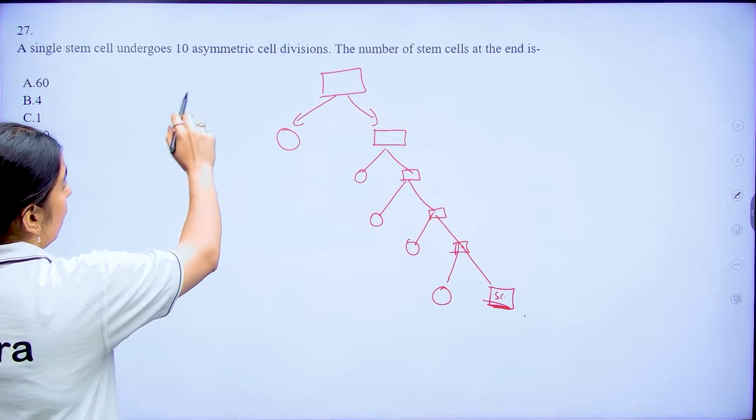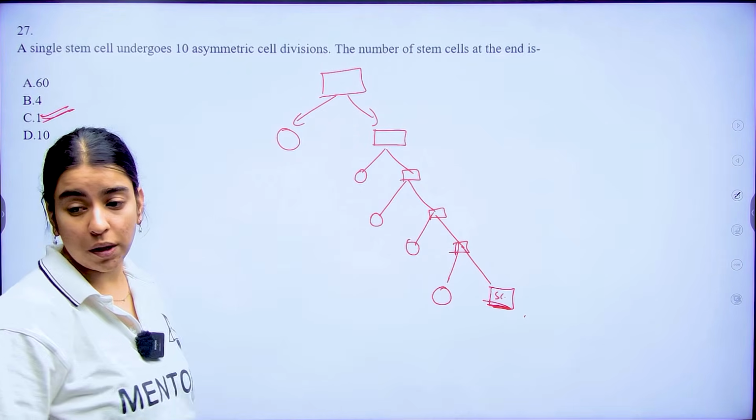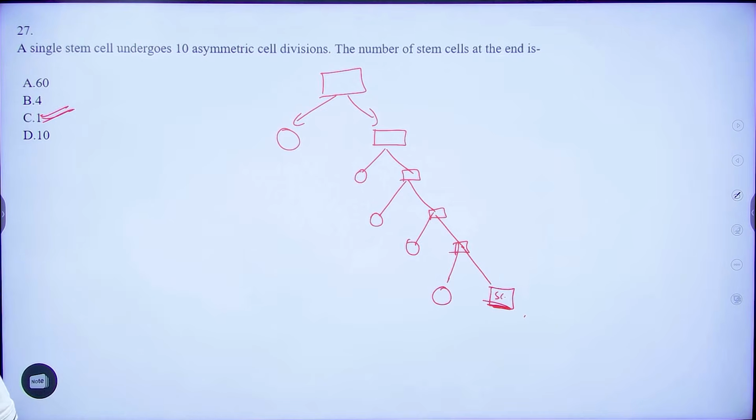So what is the number of stem cells at the end? It is going to be 1 always, because your stem cells always divide how? They are always going to divide asymmetrically.